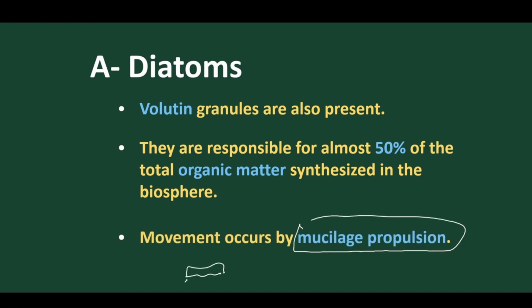And the movement is by mucilaginous propulsion, which means the body moves. They have certain mucus present, and through this mucus they move slowly with the help of mucus, body contraction and relaxation. This movement on the mucus is called mucilaginous propulsion. The movement is by mucilaginous propulsion.